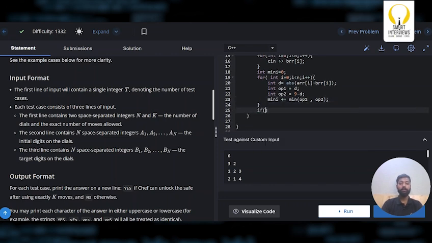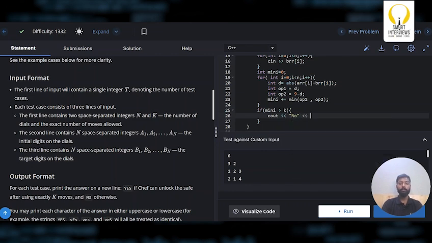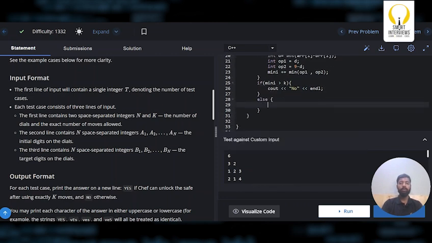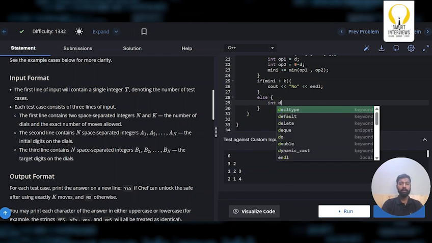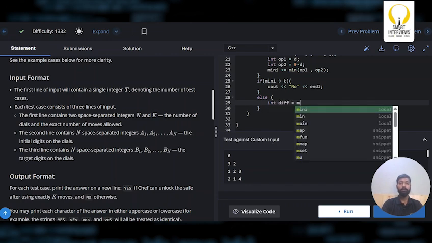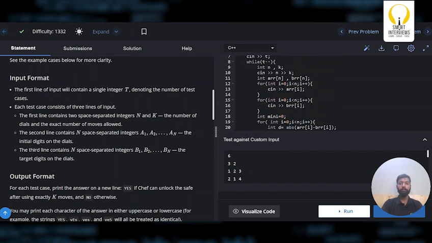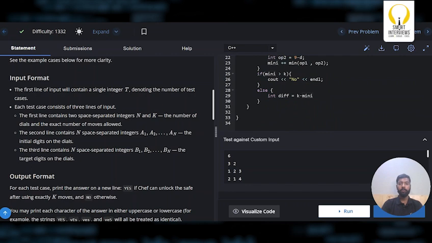Now what is the first check? If mini is actually greater than K, what should I do? I'll simply print no, because we cannot convert A to B with K number of moves. Else, let's find the difference first. So int difference equals K minus mini. So we got the difference.